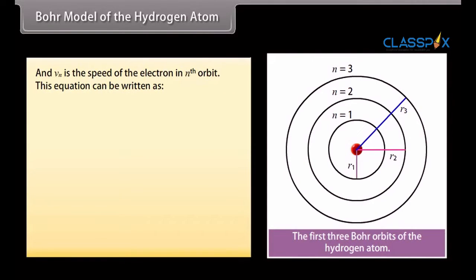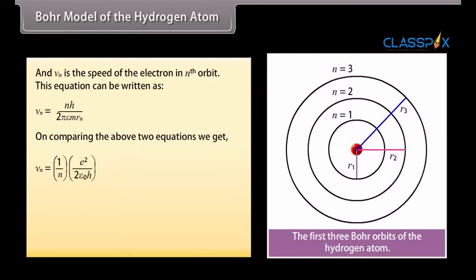This equation can be written as vₙ = nh/(2πmrₙ). On comparing the above two equations, we get the expression of velocity and radius of nth orbit. vₙ = (1/n) × e²/(2ε₀h), and rₙ = n² × h²ε₀/(πme²), which equals n²a₀, where a₀ is equal to 0.529 angstrom.